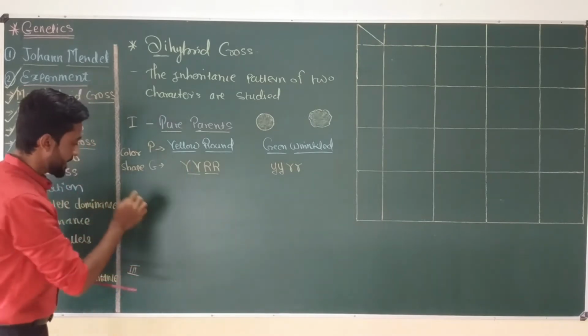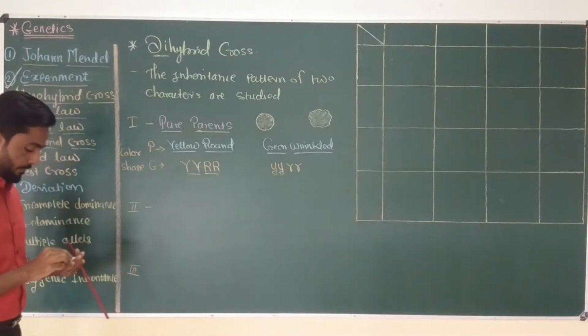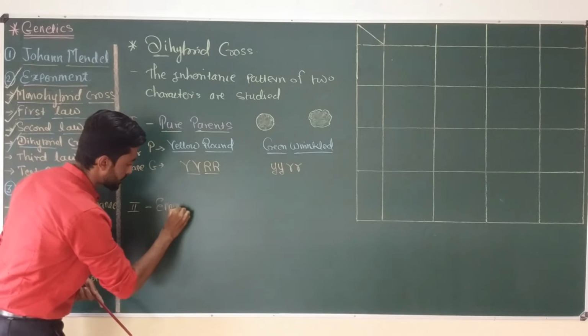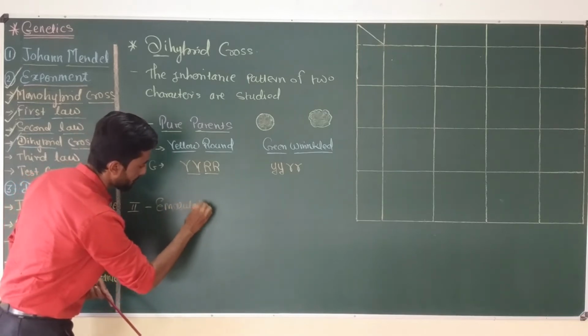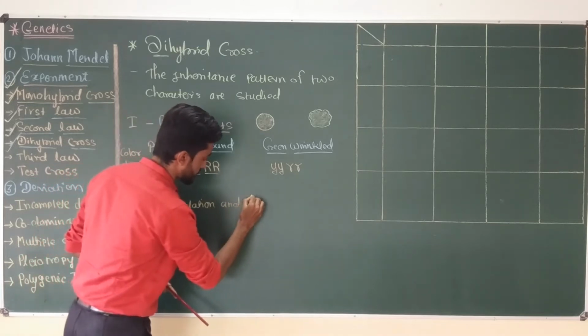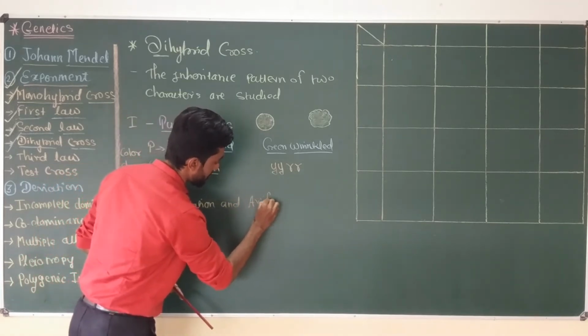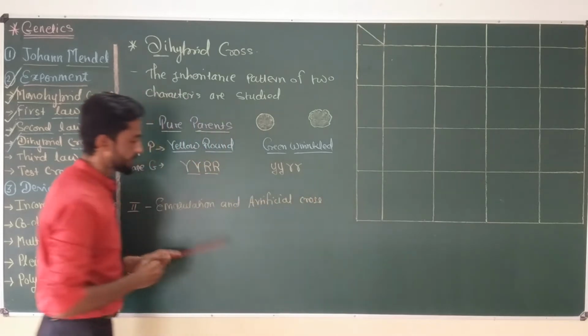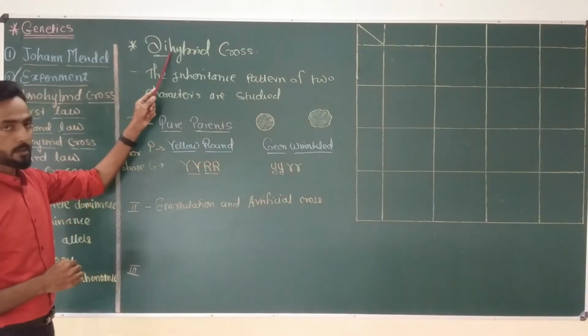Now, in the second step, Mendel performed emasculation and artificial cross. So this is the second step of the dihybrid cross.